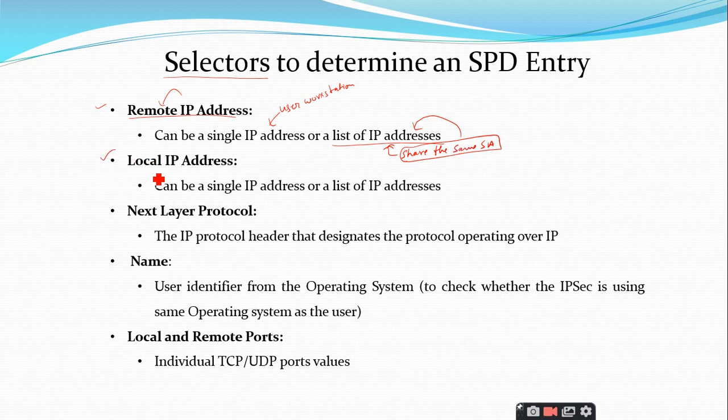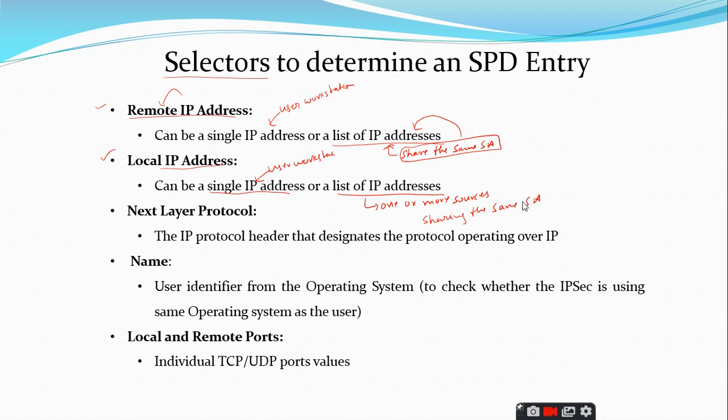The second selector we have with this SPD entry is the local IP address. It is also an IP address of the local workstation. So it is also a single IP address which represents a user workstation, or it can be a list or a group of IP addresses. So if it is a group of IP addresses, then we have one or more sources that are sharing the same security association.